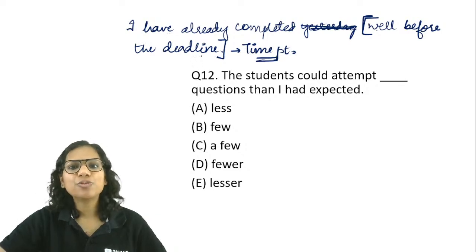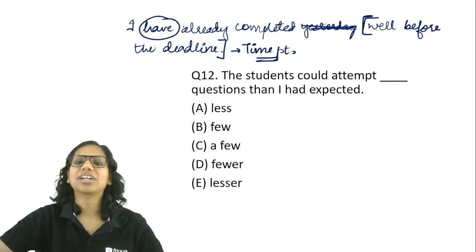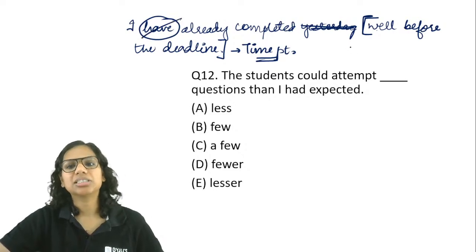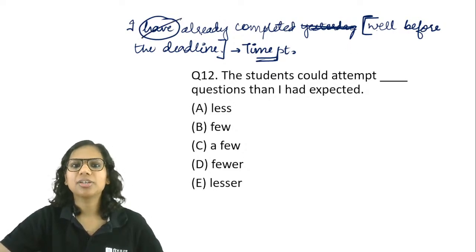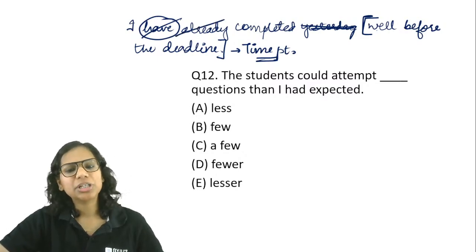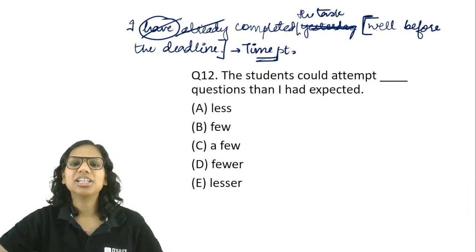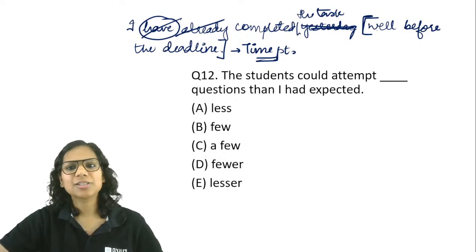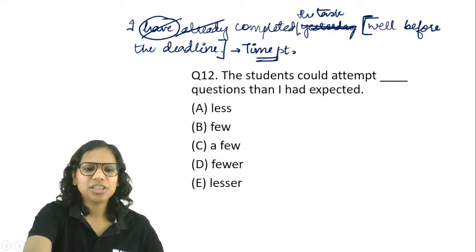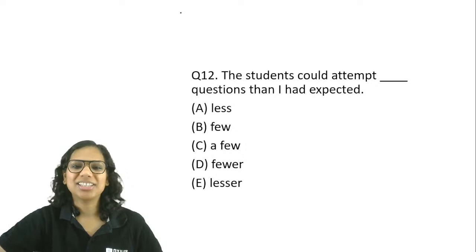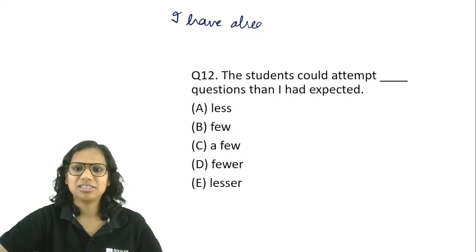So when you have a specific time reference, then you cannot use the perfect tense. Then you should say, I completed it well before the deadline. I already completed it. In fact, this already also appears redundant. I completed the task well before the deadline. So just deleting yesterday won't do. You'll have to delete this have already also. I hope this is clear to you. We could not let it remain in the perfect tense. The error was in part A only. I have already completed. Most of you had marked A only yesterday.